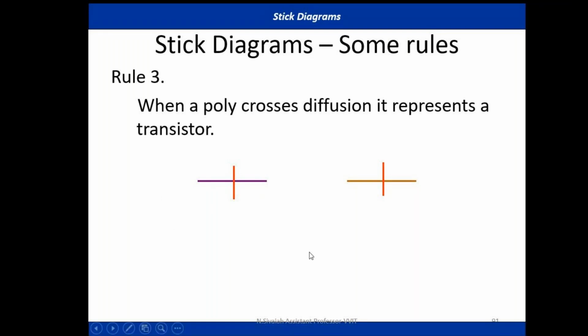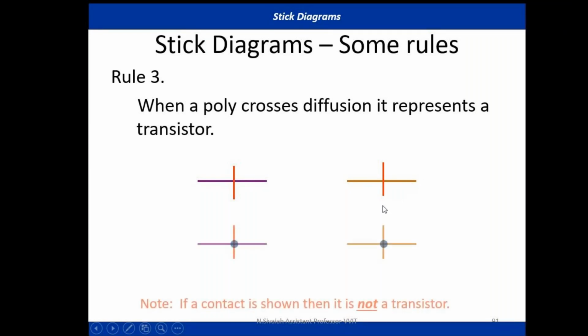In this case, polysilicon crosses an N diffusion, it forms an NMOS transistor. In this case, polysilicon crosses a P diffusion. In general, P diffusion is shown with yellow color. It forms a PMOS transistor. See, if a contact is shown, then it does not represent a transistor. In transistor, there is no contact cut. Please keep this point in mind.